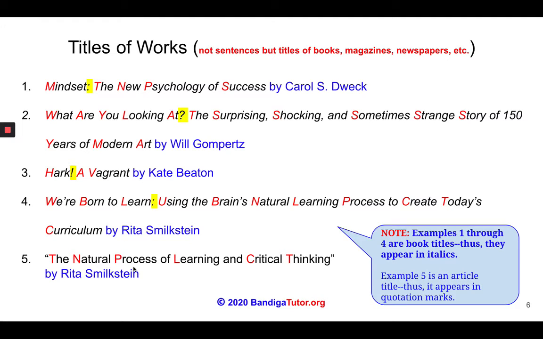And then number 5 is an example without a subtitle. So not all titles have subtitles. Notice that items 1 through 4 are in italics, and that's because they're all book titles. And example 5 is an article title, so it appears in quotation marks.